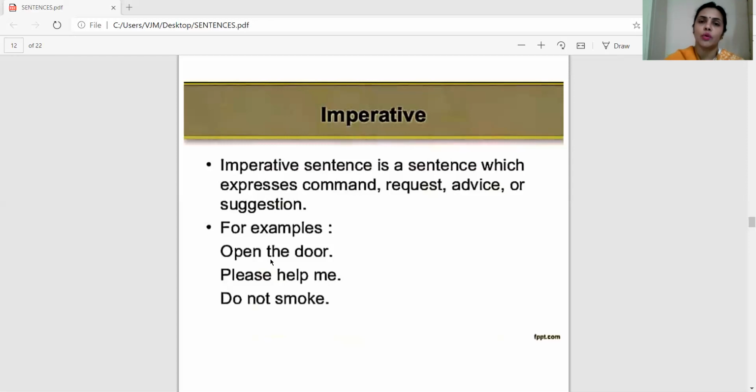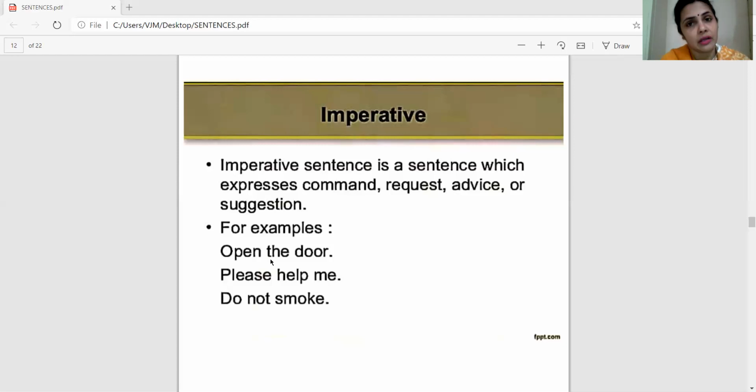When you are in need and you want somebody to help you, what do you say? Please help me. Don't smoke. It's an order. Even when you go to a doctor, you might have seen it written over there, maybe on the doors or somewhere: keep your shoes outside. Keep your mobile phones on silent or on vibration. In this manner, we give commands, we give suggestions.